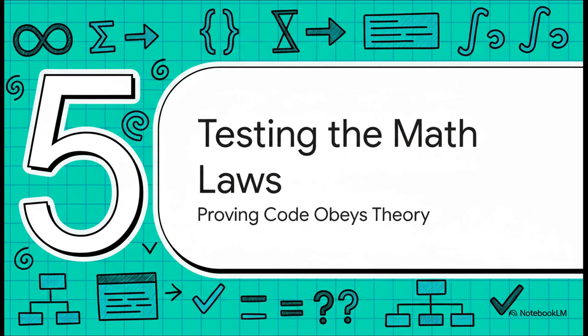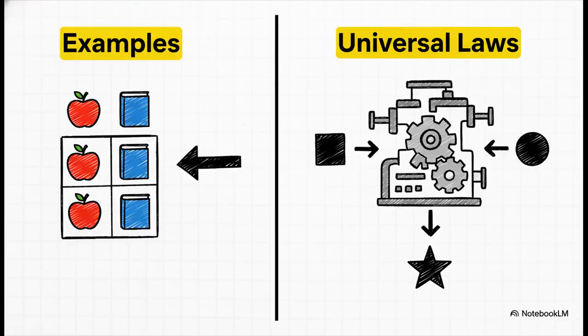And that brings us to what might be the most powerful part of this entire approach: verification. We don't have to just cross our fingers and hope our code is correct. We can write tests that mathematically prove it. So how do we do that? We use this really clever technique called property-based testing. Now, instead of checking just a few examples, like does 2 + 2 = 4, we check the fundamental laws themselves. We're not asking, does this work for the number 5? We're asking, does this code obey the law of commutativity for any possible number you could throw at it?